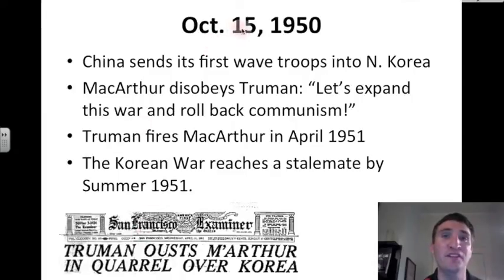But on October 15, 1950, China sends its first wave of troops into North Korea, and MacArthur disobeys Truman's orders. MacArthur says, let's expand this war and let's roll back communism once and for all. Truman then fires his General MacArthur in April 1951, and the Korean War reaches a stalemate by summer 1951. Here is the headline of the San Francisco Examiner: Truman ousts MacArthur in quarrel over Korea. Let's face it, you can't overrule your president.